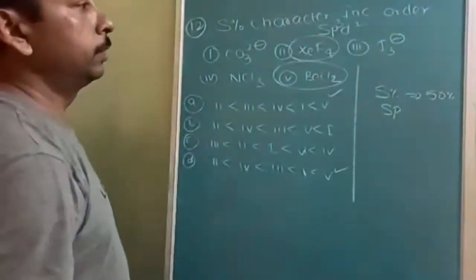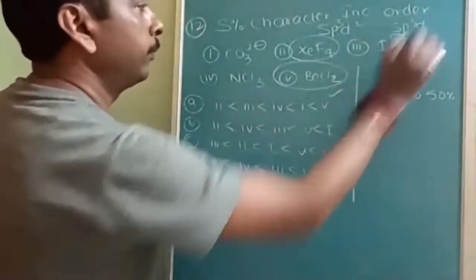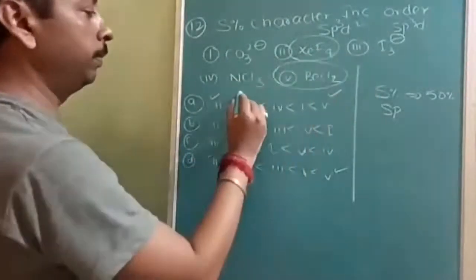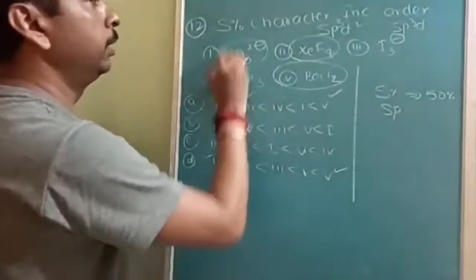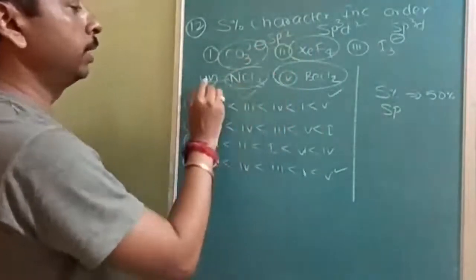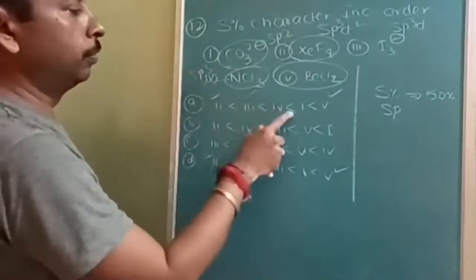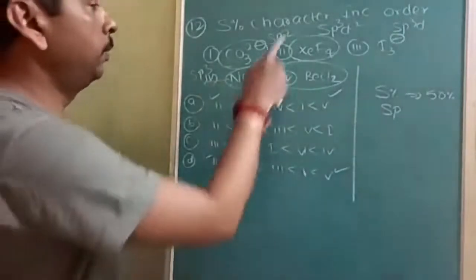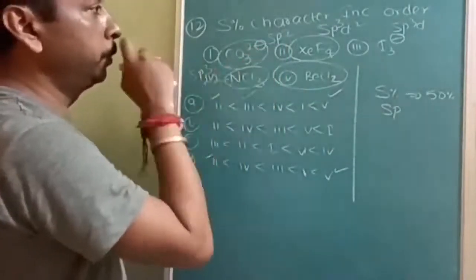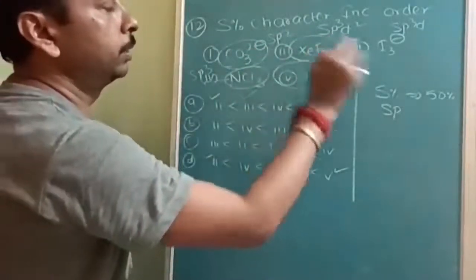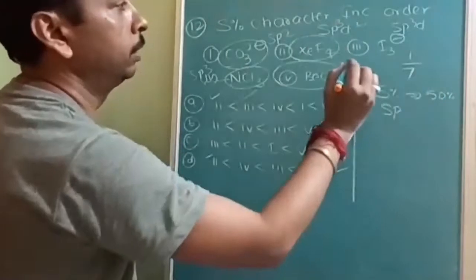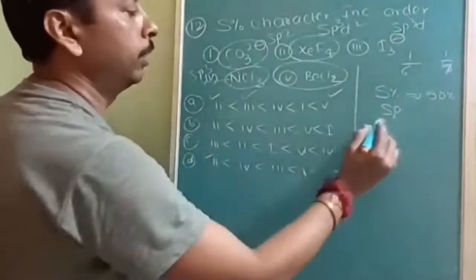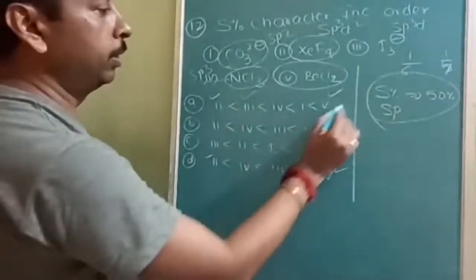sp3d2 and sp3d. So this should be the lowest, and here also lowest, but third will be this one because it is sp3d. This is sp2 and this is sp3. So the fourth one will be the lowest, then first, then highest will be sp2, sp3, 25%, 33.3%. Here the total number of orbitals are increasing. 1 out of 7 you will get. Sorry, 6 you will get here. 1 out of 7 you will get. Sorry, 5. So according to that, the highest percentage will be of the fifth one.